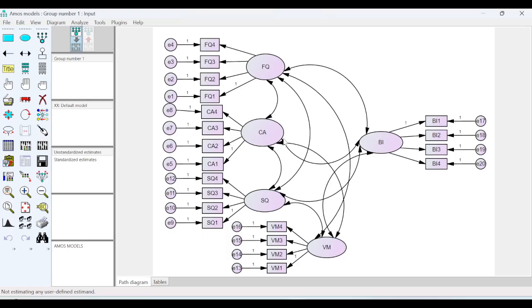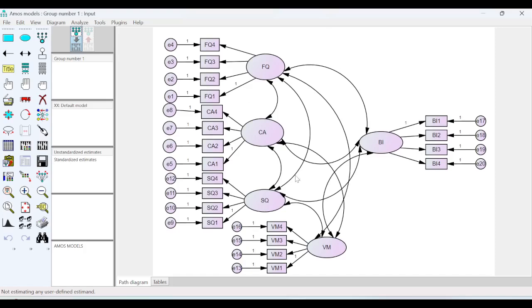After measurement model assessment, you have to check for multivariate normality so that you can go ahead with the structural model assessment. That is how to test the hypotheses, how to test the structural relationships between your independent and dependent variables of the study. For now, the purpose is to see how bootstrapping might help you out.